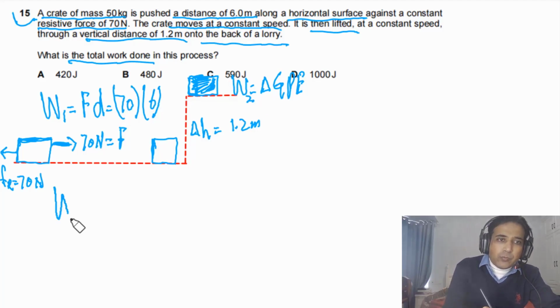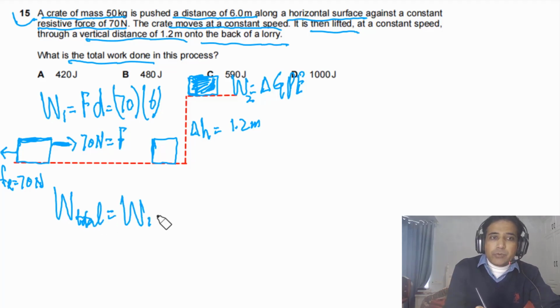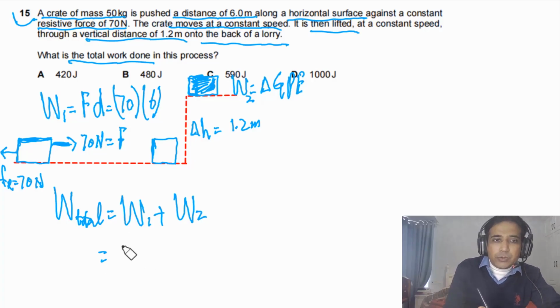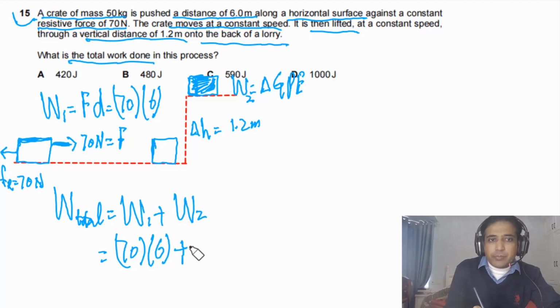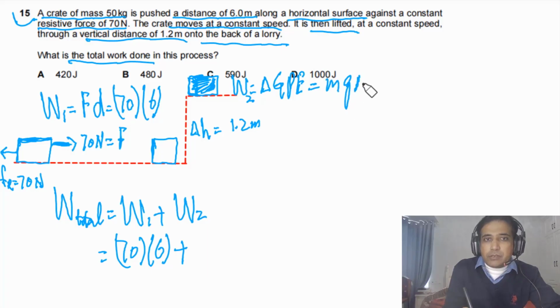So the total work done, W total, will be equal to W1 plus W2. So we have 70 times 6 plus the change in GPE, that will be equal to m g delta h. The mass of the block is given, that is 50 kg.